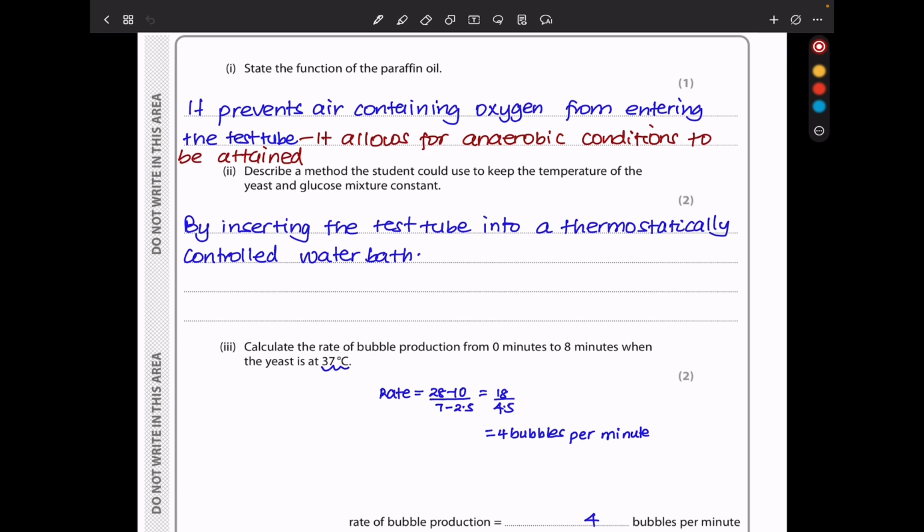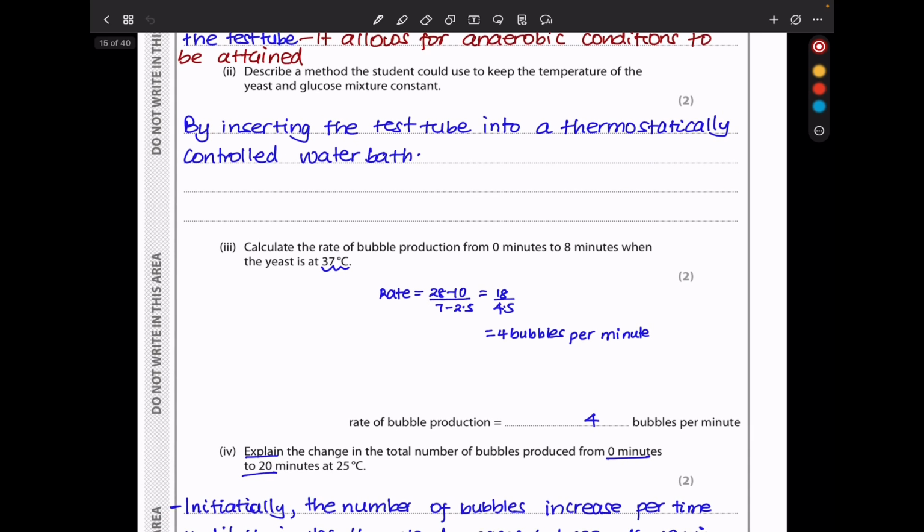The next they say describe a method the student could use to keep the temperature for the yeast and glucose mixture constant. They could use a water bath or a thermostatically controlled water bath to ensure that the temperature does not deviate or does not change.